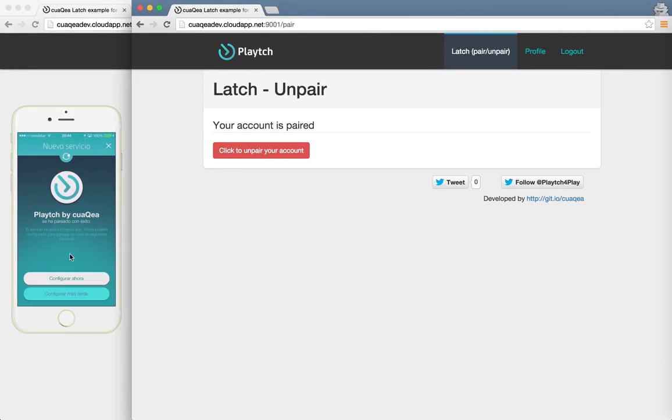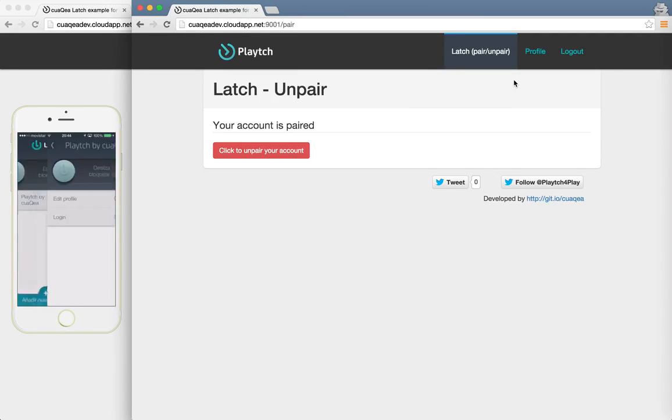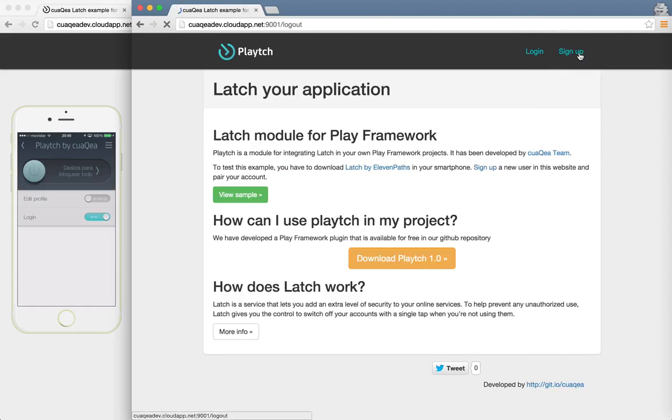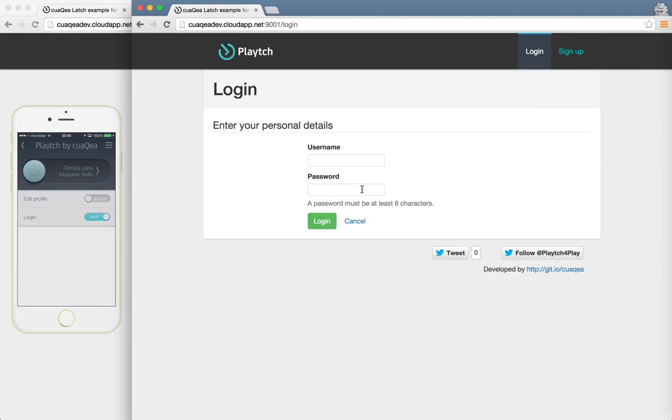We can see that in our smartphone, Latch said to us that Playtch by Quackea was paired successfully. So now we can set it. For example, we want to lock our login. So first of all, log out, make a login with our new user.